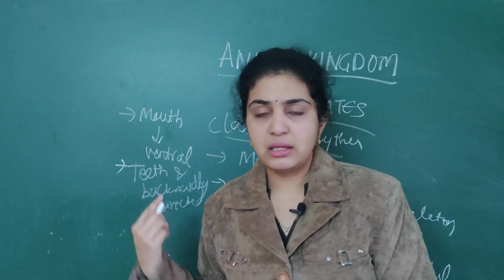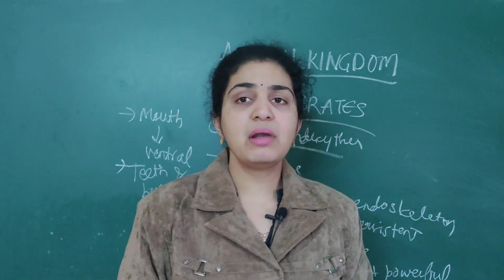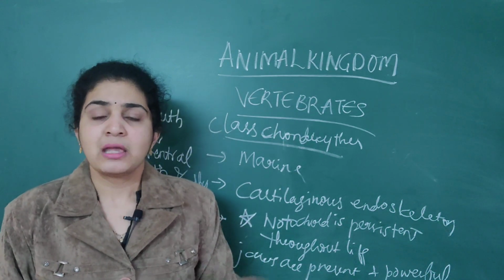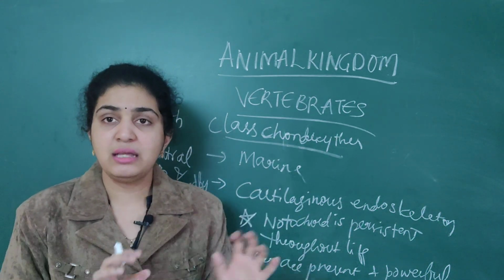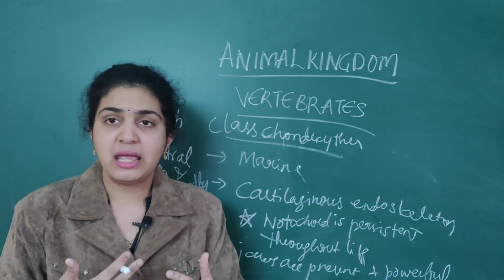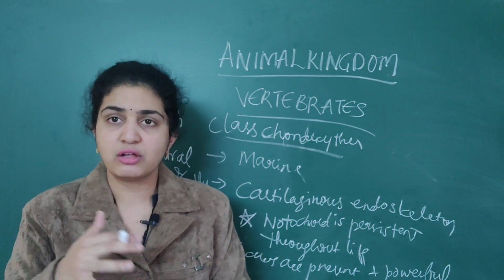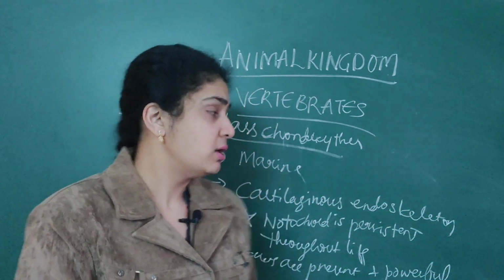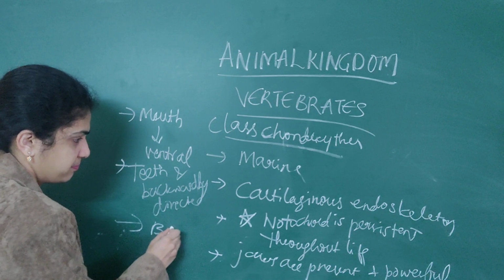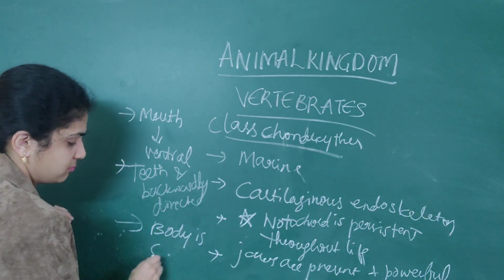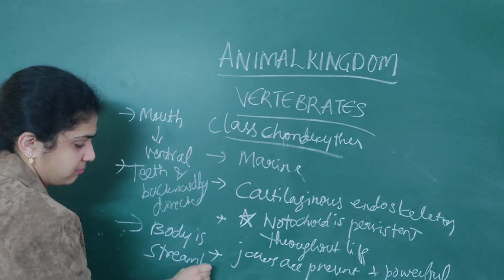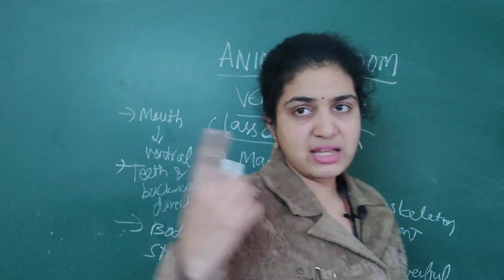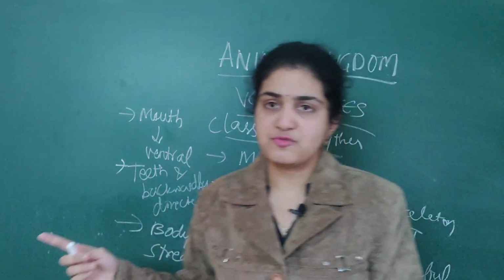Next, for them here, the body is streamlined structure. Body is streamlined structure means what? The body is having a streamlined body. That is, they should be able to float right on the water. So here for them the body is streamlined body. These are some specific features. Now once I will revise and then later other points we will deal.